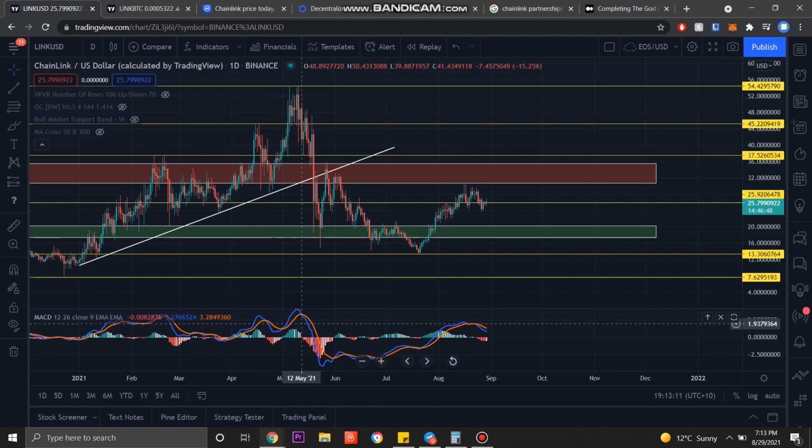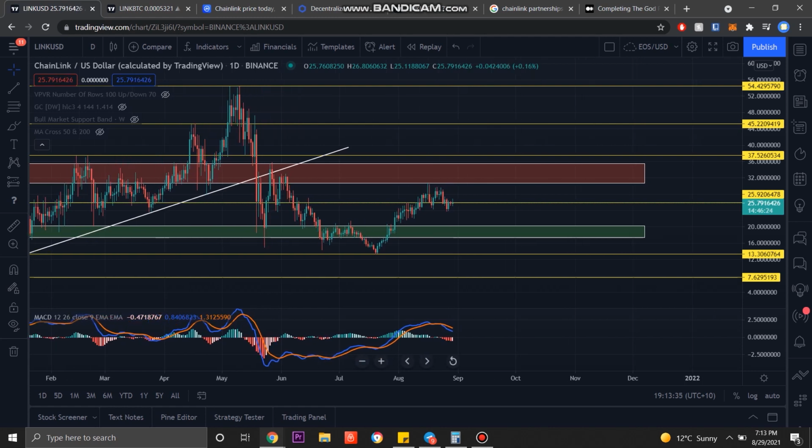and in May, which was a bit of a standoff event, we had 11 days. So far in this correction, we've had 7. So the correction should be coming to an end. This red candle 5 days in could have actually been the bottom, which bottomed out at about $23.70. So we could be bottomed out here for Chainlink.